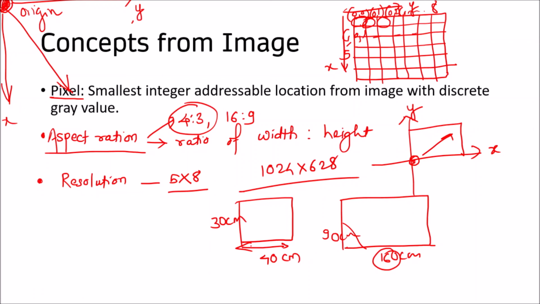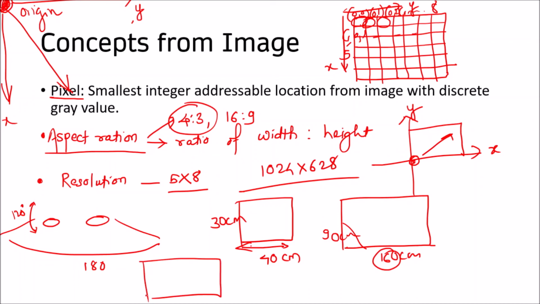So always in case of display devices, width is more than the height, and this is because of the eye position. Our eyes are situated horizontally, they can see horizontally almost 180 degrees, but vertically they can see only 120 degrees. And another reason is most of the movements in the world are happening in a horizontal way, like moving or walking or any other things, more than the vertical way. So those are the two reasons why the aspect ratio of devices has width more than the height.